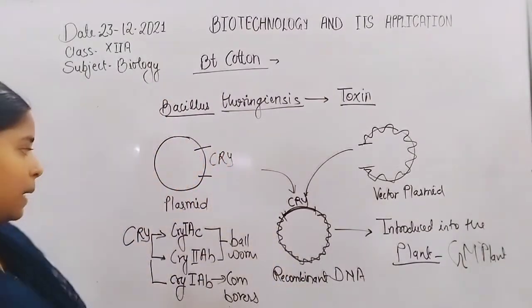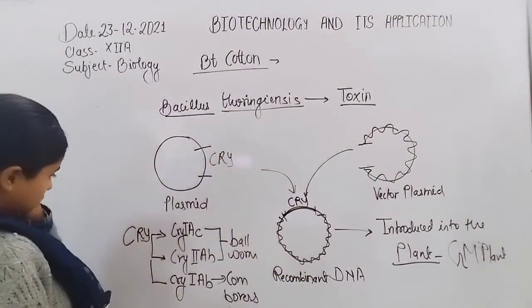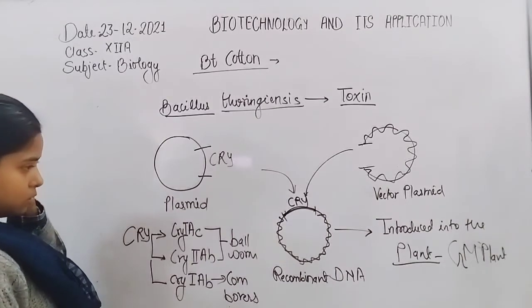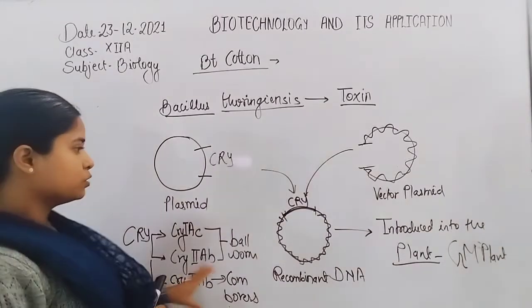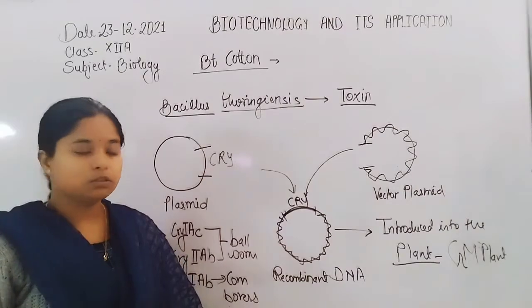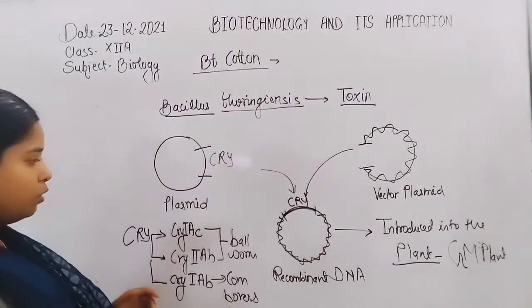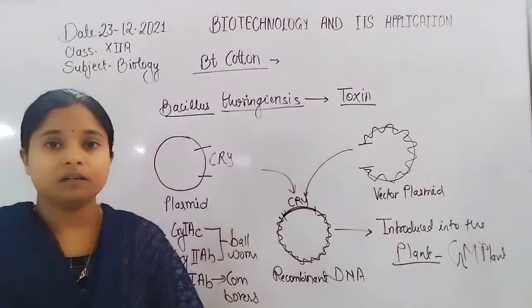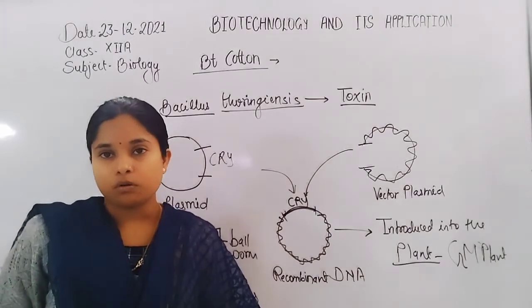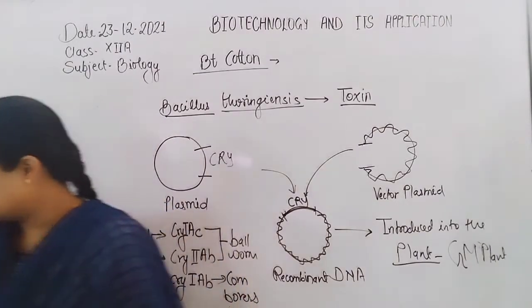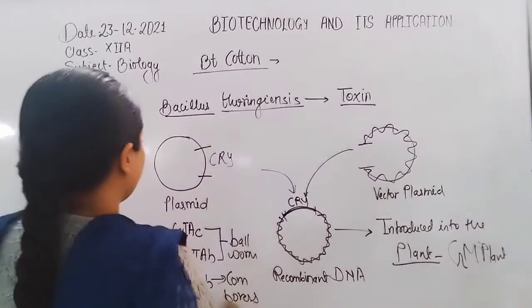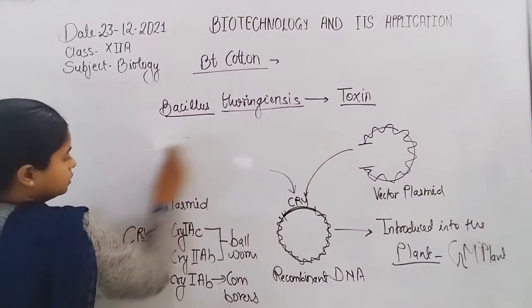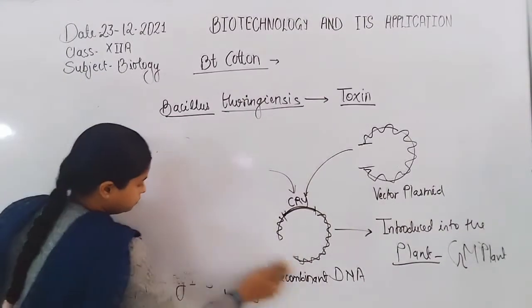These are the transgenes. When that gene is introduced into the plant, the plant is able to synthesize the protoxin. Now this plant synthesizes protoxin whenever the leaf and the bud are fed on by caterpillar larvae of these insects.